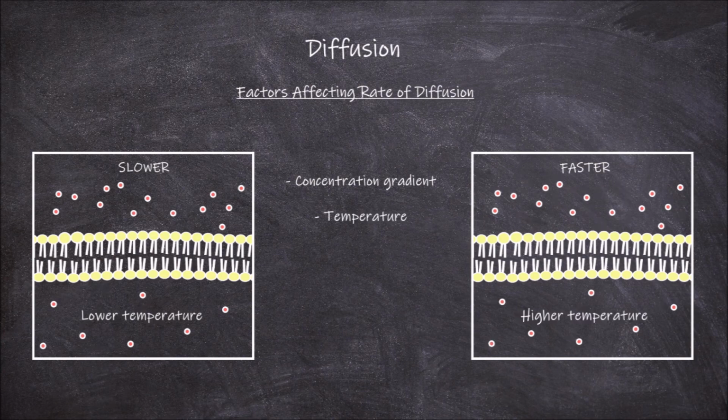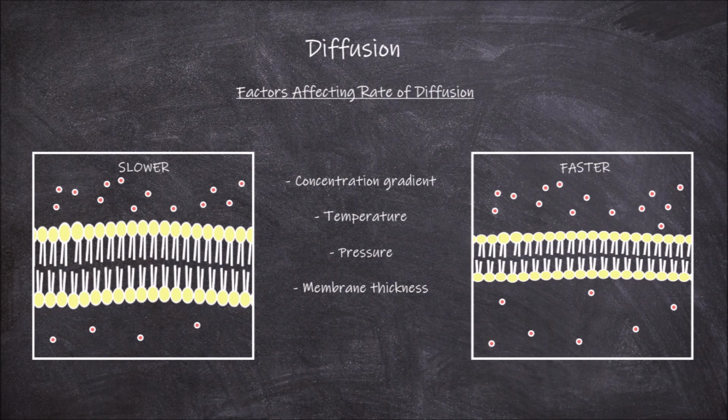Another factor is temperature. If the temperature increases, it increases the kinetic energy of the particles and as a result increases the rate of diffusion. Pressure is another factor. If the pressure increases, it increases the kinetic energy of the particles and as a result increases the rate of diffusion. Another factor is the membrane thickness, as it affects the diffusion distance. The thicker the membrane, the bigger the diffusion distance and the slower the rate of diffusion.